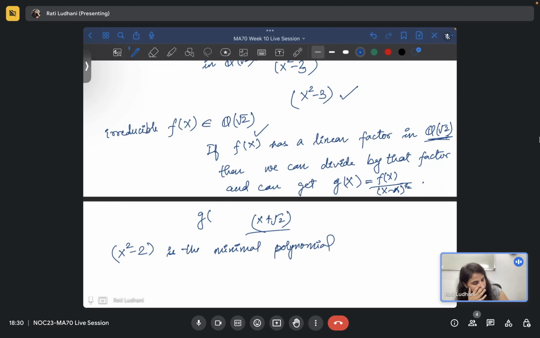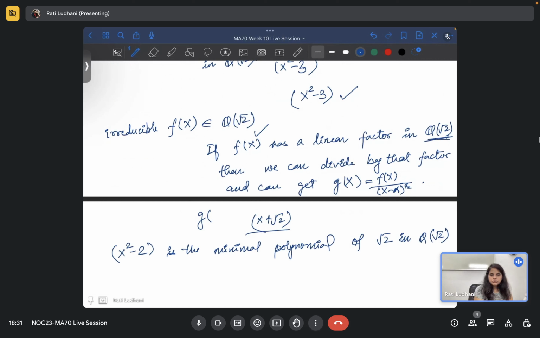Oh, wait, one more thing. Now I get down to Q itself. So this is a minimal polynomial in Q, the minimal polynomial of root 2 in Q root 2.